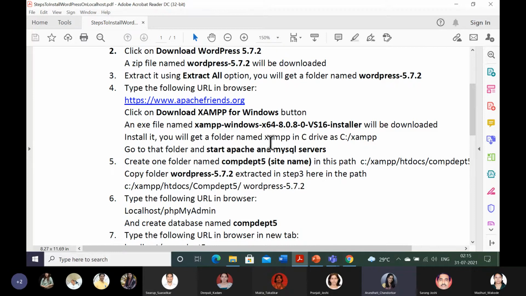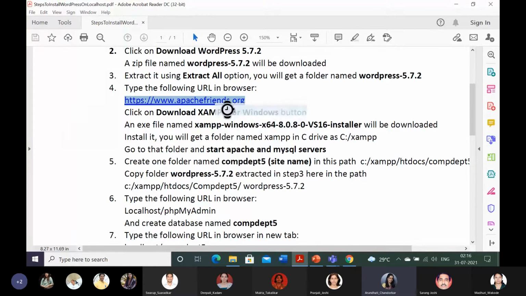And why XAMPP? Because when you install XAMPP, you get Apache and MySQL support, and WordPress needs that support, so before the actual installation of WordPress we need XAMPP. That URL I have also given.